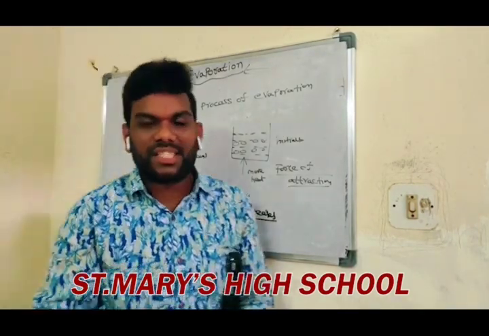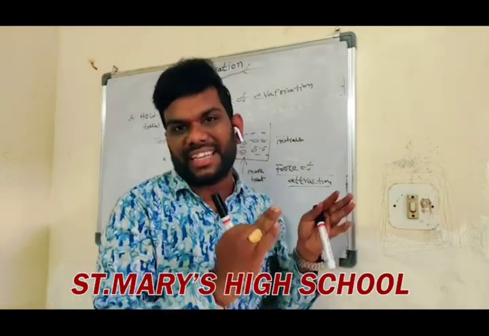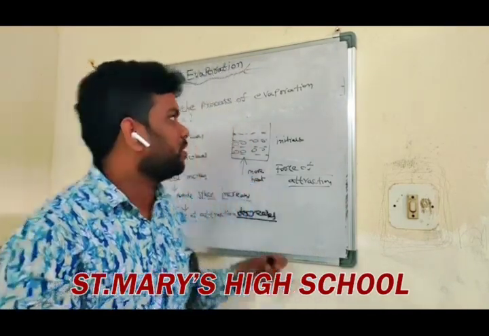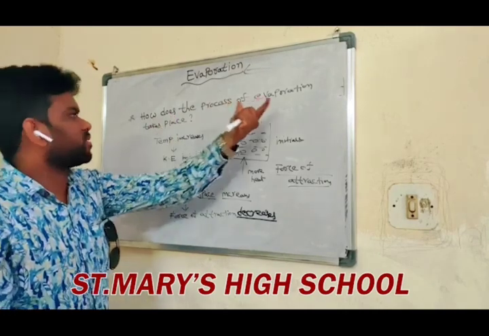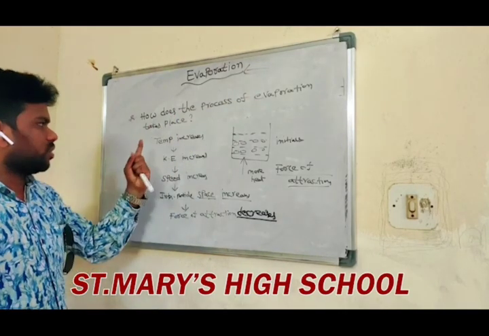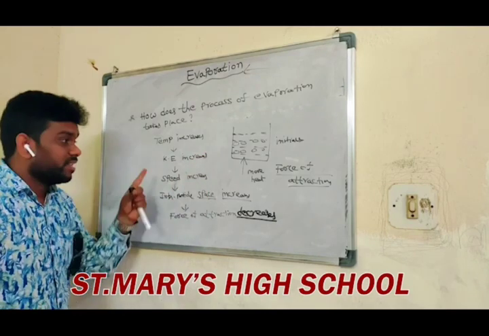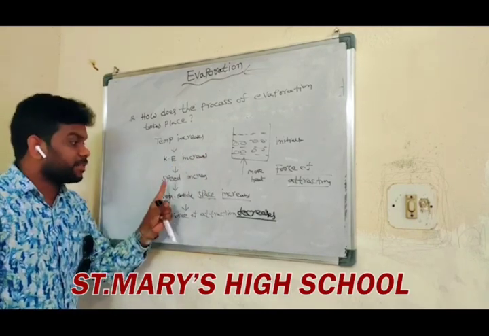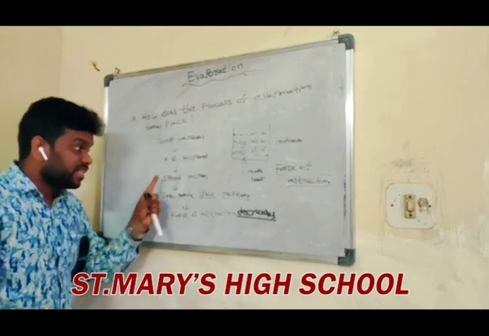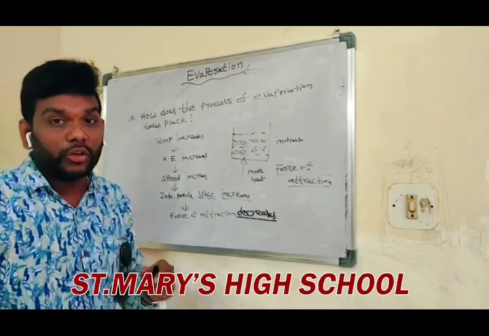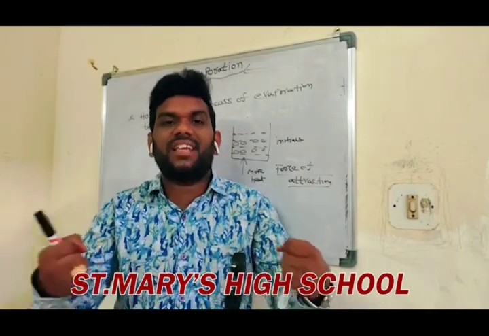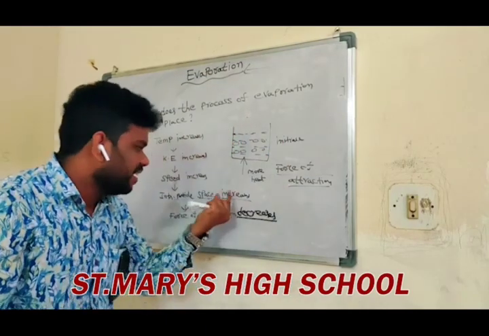So in this case, since evaporation is there, how does the process of evaporation take place? The temperature increases, then kinetic energy also increases. Then the speed of the particles increases, so the interparticle space between the particles increases.